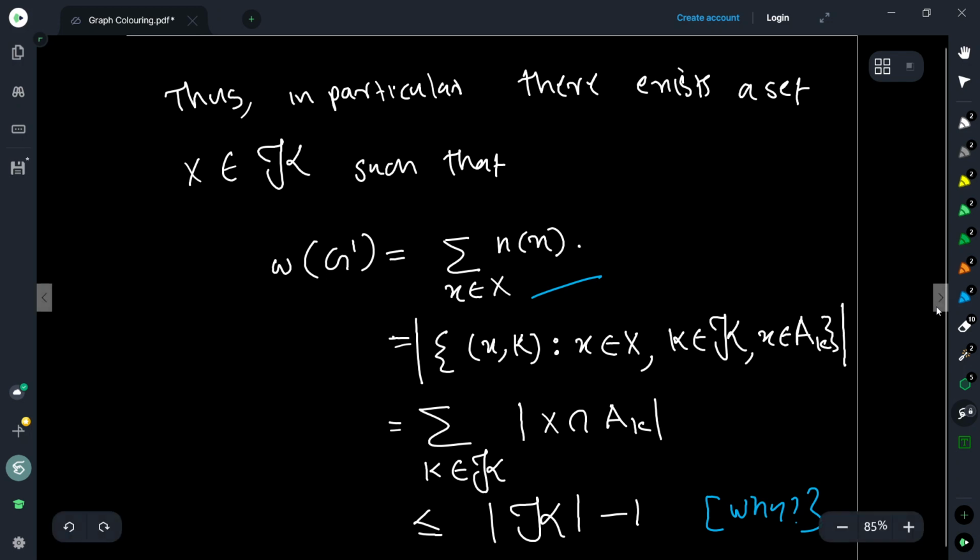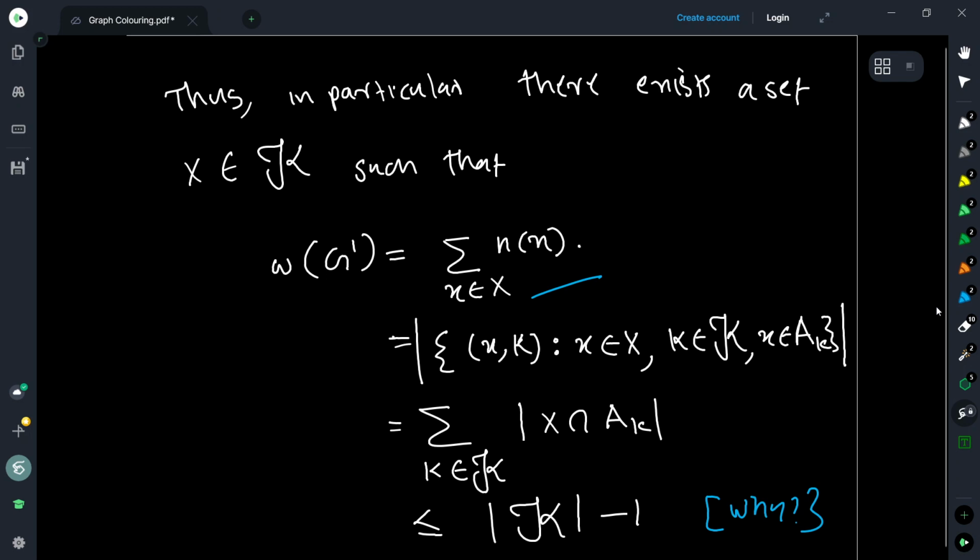As I mentioned, the cardinality of X intersection A_K cannot be more than 1 because X is a clique and A_K is an independent set. You cannot choose more than one vertex from a clique. Therefore, the intersection is at most 1.